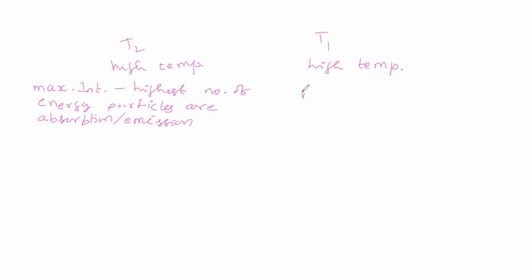Here also we can get a maximum intensity. Maximum intensity means the highest number of energy particles are absorbed. Now see, here is high temperature. Here it is a low temperature, isn't it? T1 is a low temperature. Here we are getting maximum intensity. Here also we are getting maximum intensity.